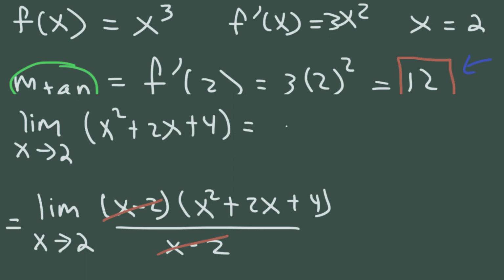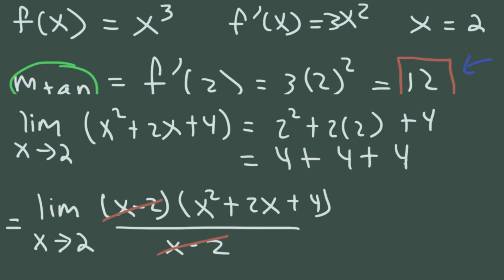And so it becomes 2 squared plus 2 times 2 plus 4. 2 squared is 4, 2 times 2 is 4. And if you add 4 three times, it's the same as taking 4 and multiplying it by 3, which gives you 12.